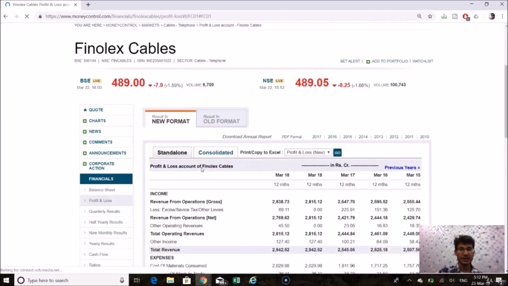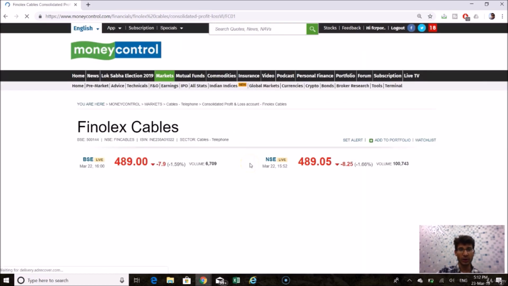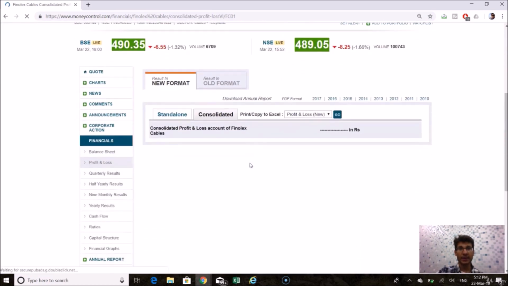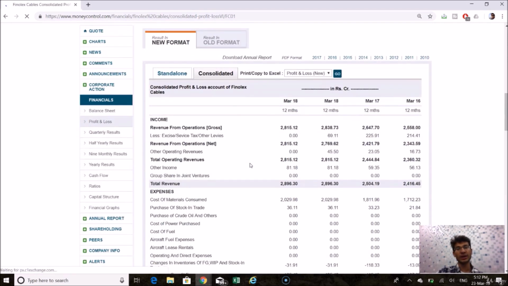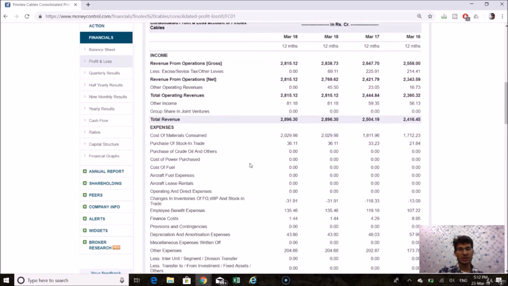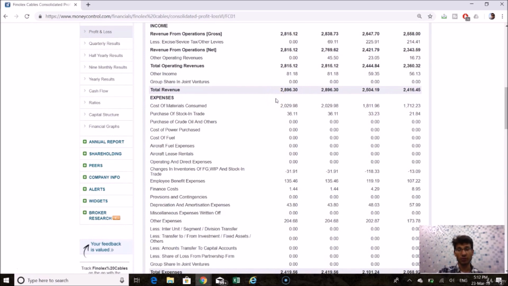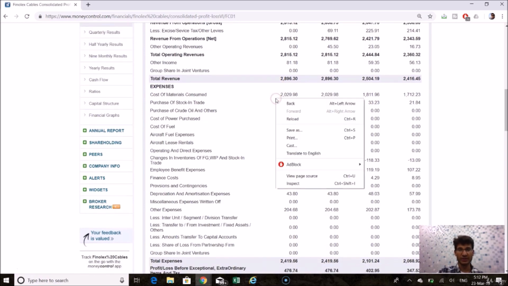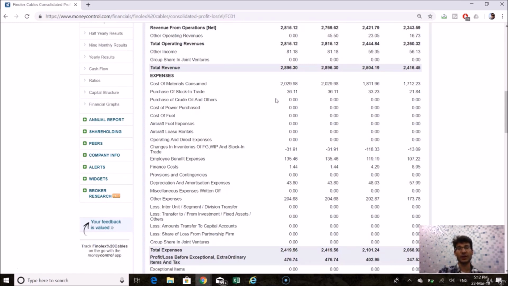Overall, we can see the sales are around 2800 on the standalone, and when we go to the consolidated one, the numbers are also approximately 2800. Then we can scroll down and see the other income and net profit. The other income shouldn't be very high. If it's there, it's great, but it's not operating income. Other incomes will be fluctuating incomes, maybe rental income that the company is getting, not from operations.